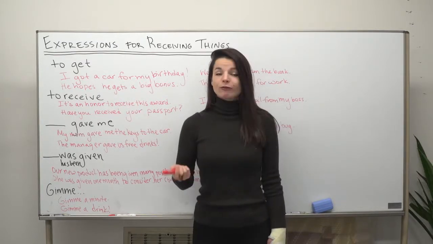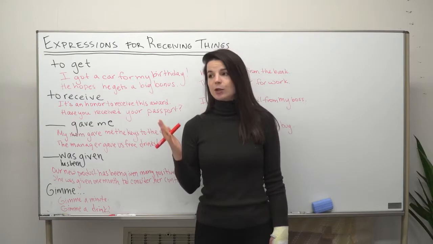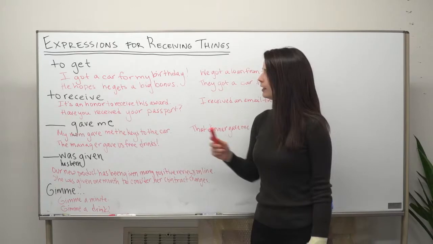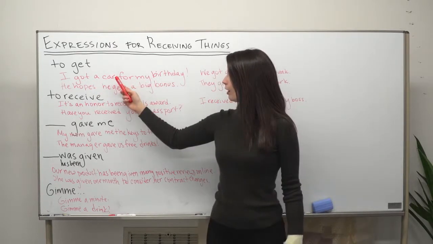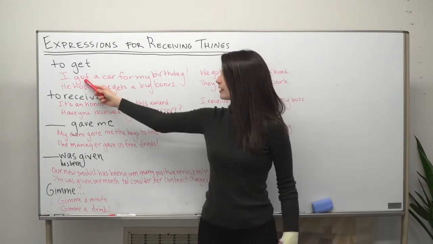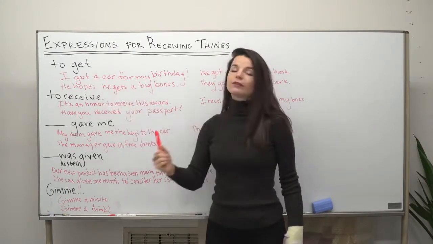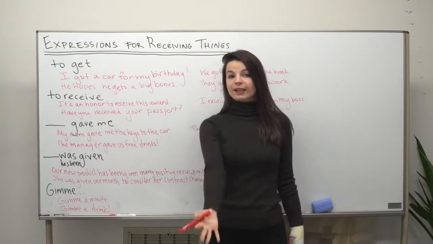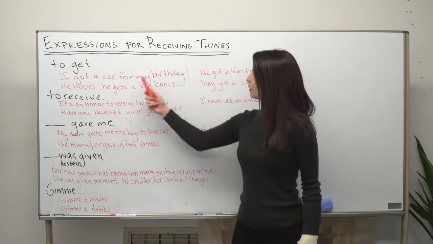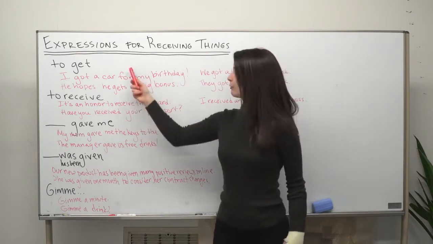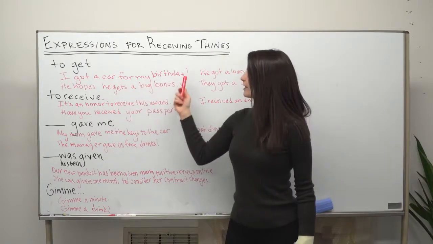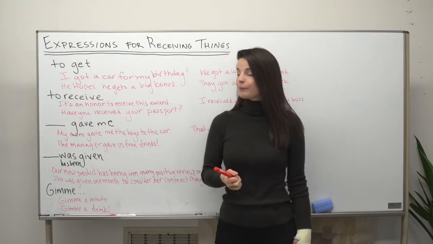Let's look at a few examples of using get in the present tense and in the past tense for these. So, first one is a past tense example. I got a car for my birthday. So here the verb got is followed by the object. So I got a car. That's the thing I now have. I did not have before. This is extra information for my birthday. So for shows us the purpose, and my birthday in this case is the reason. So I got a car for my birthday.